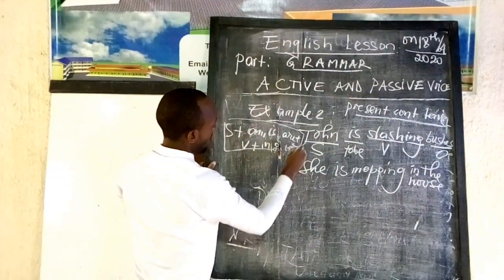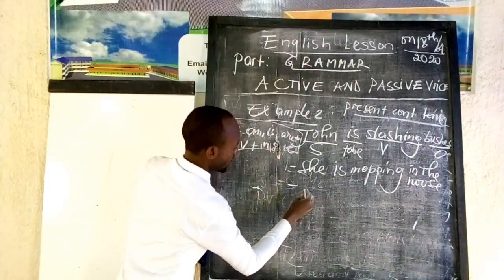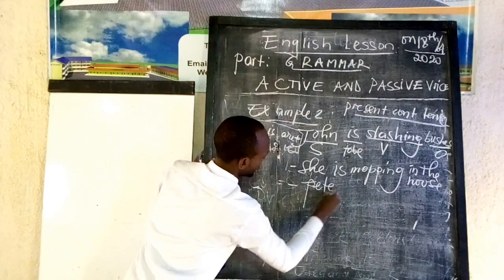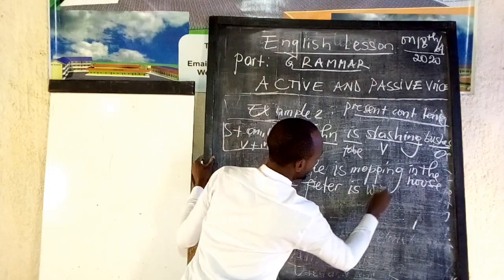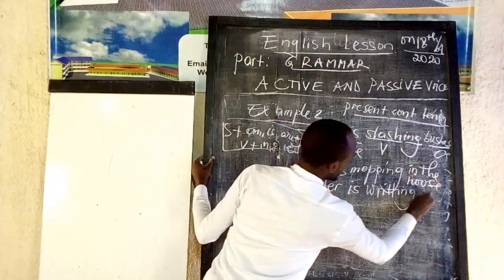That is example number 2. Example number 3, we say that Peter is writing notes.